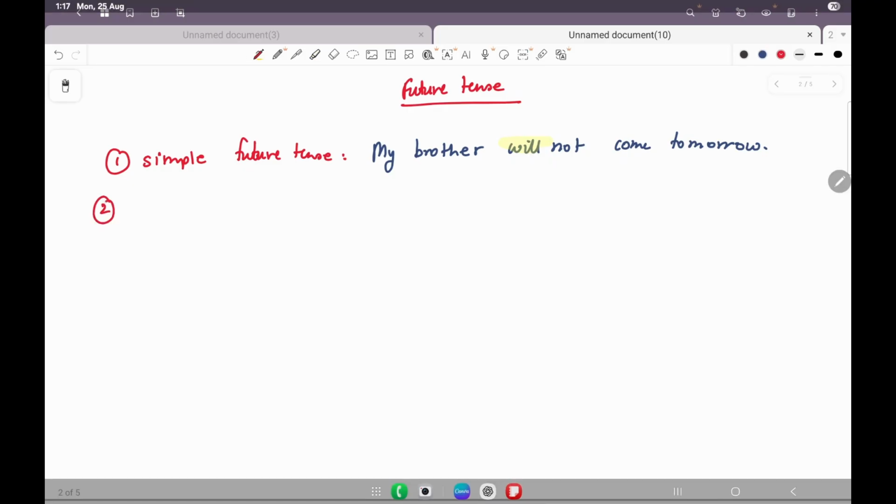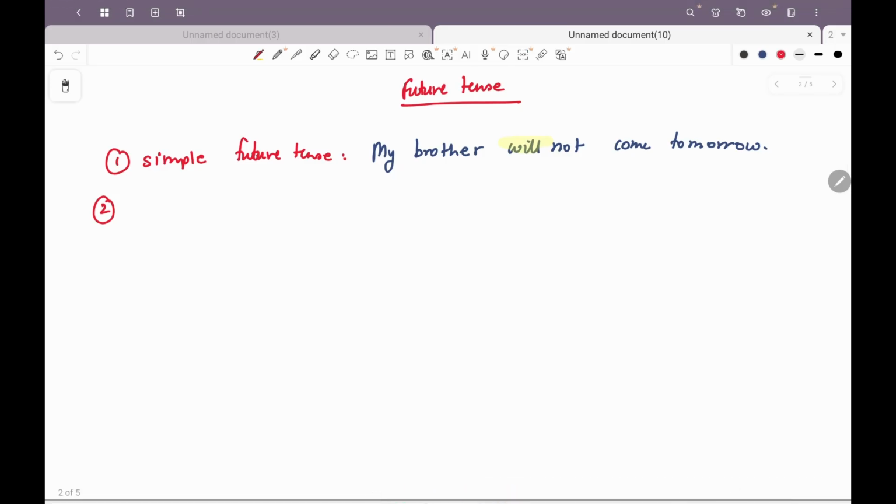Now if we talk about continuous future tense, let us write an example. I will be sleeping in the afternoon.